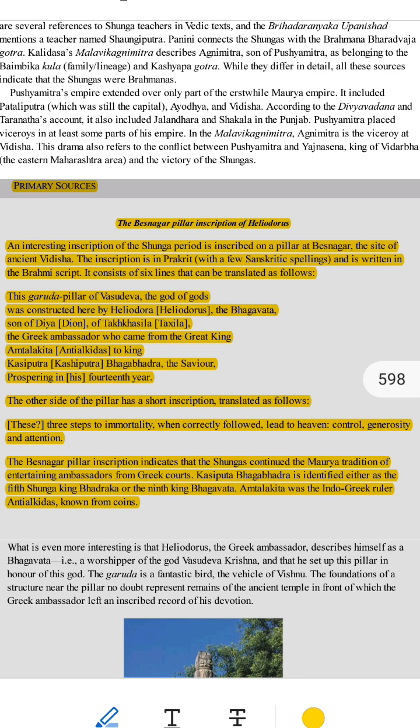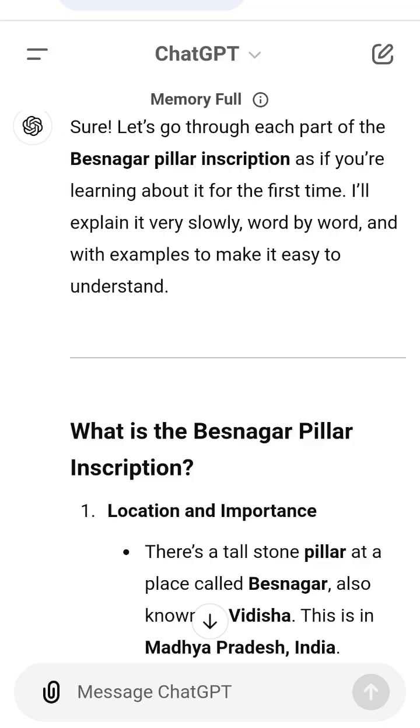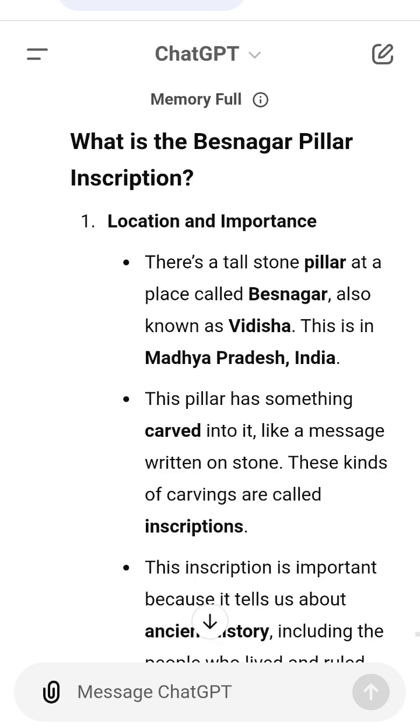1. Example of a monument with a message. Imagine visiting a statue or monument today, like a memorial for a famous person. It might have a plaque with details like who made it, why it was made, and what it represents. The Besnagar pillar is like this. A memorial or monument built by Heliodorus, a foreigner who respected Indian culture.